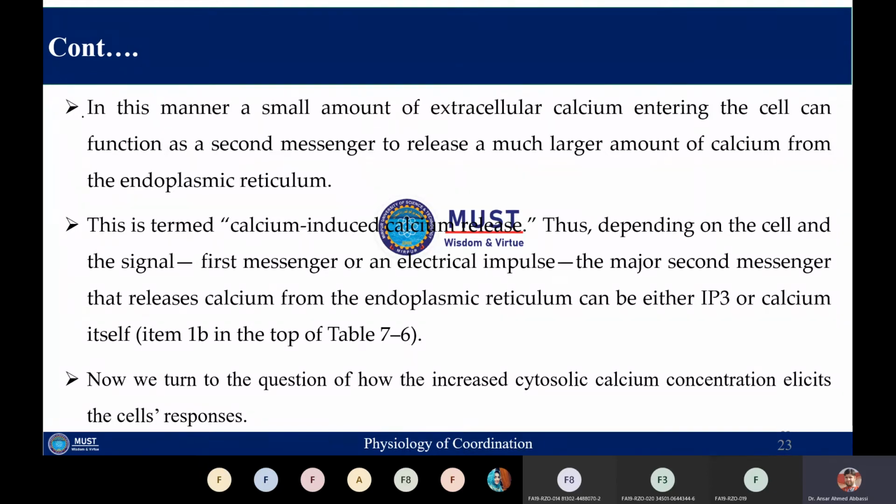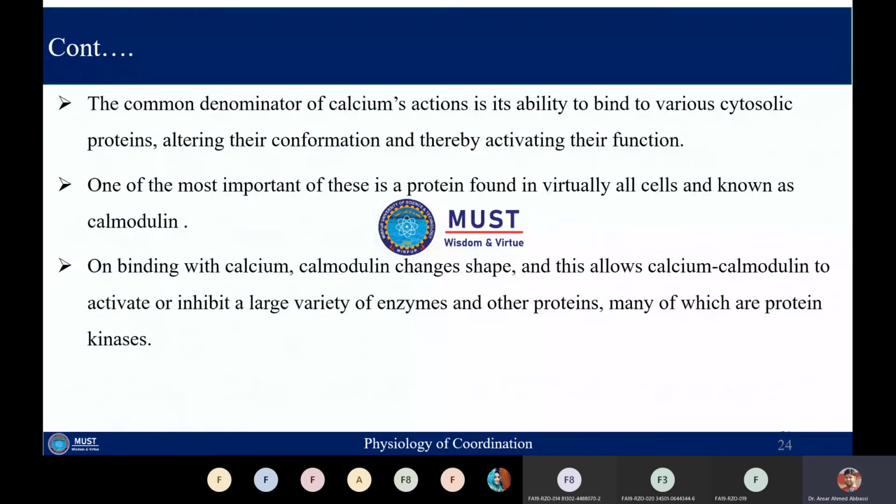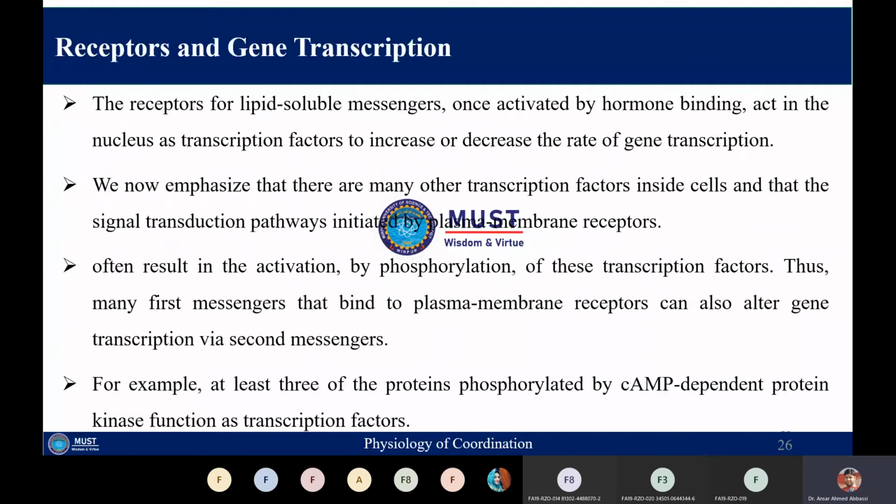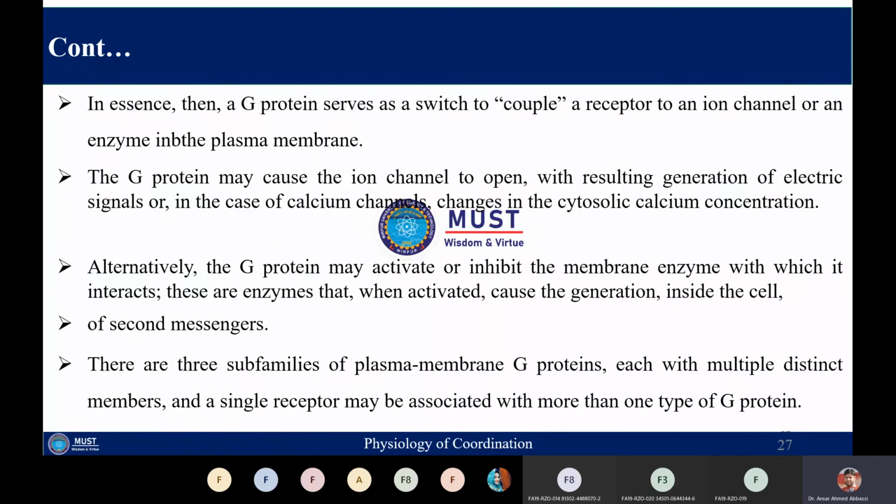IP3 can also behave as the second messenger. So how does the increased cytosolic calcium concentration produce a cellular response? We have also discussed in the diagram that increased cytosolic calcium concentration will result in binding of this calcium to certain other proteins, and one of them is calmodulin. Calmodulin will activate certain other kinases which are called calmodulin dependent kinases, and those kinases will result in phosphorylation of certain other proteins, and ultimately a cellular response will be produced.